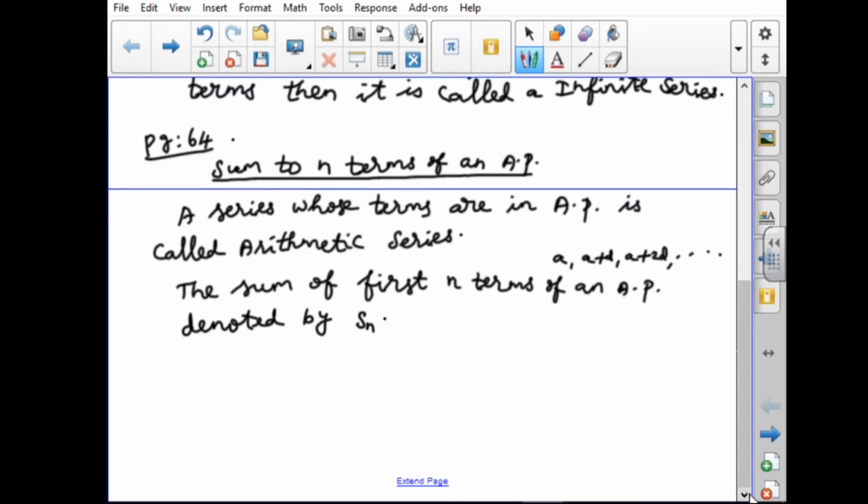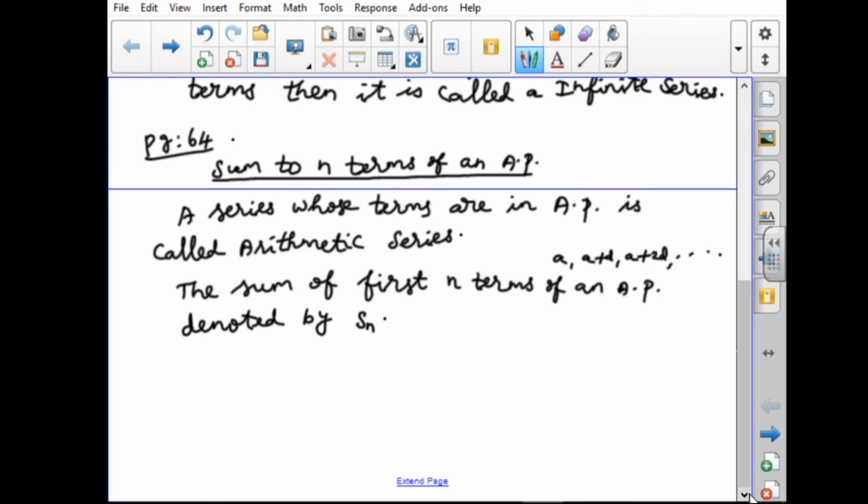Now we are taking the sequence AP, so we have to add the first n terms, that is a plus d, a plus 2d like this, etc. We denote the sum of the first n terms by Sn. Sn means the sum of the first n terms.